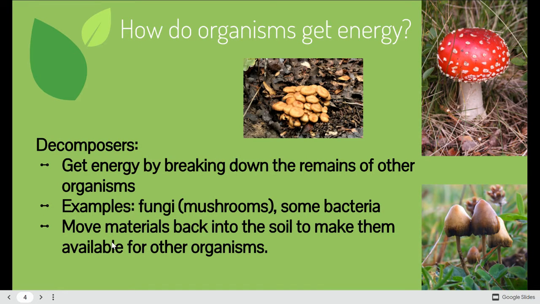The next one is decomposers. So decomposers are not consumers. Some people confuse them and think, oh, they're just a specialized type of consumer, and they're actually not. Decomposers don't really eat organisms, they more break them down. So the key word here is breaking down. They get energy by breaking down the remains of other organisms. Some examples are fungi and bacteria. The purpose of a decomposer is to move materials that are otherwise unwanted back into the soil to make them available for other organisms. So breaking down those waste products or leftovers, like hair or teeth, things that animals aren't going to eat, to put it back into the soil so other organisms can use it.